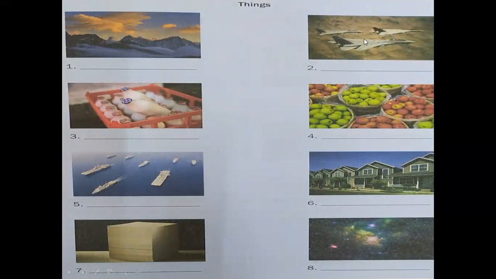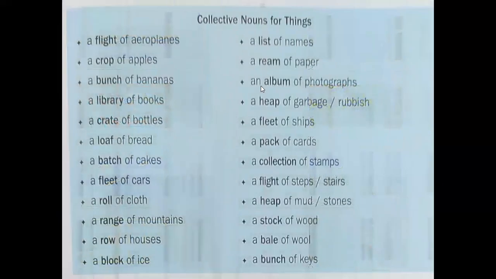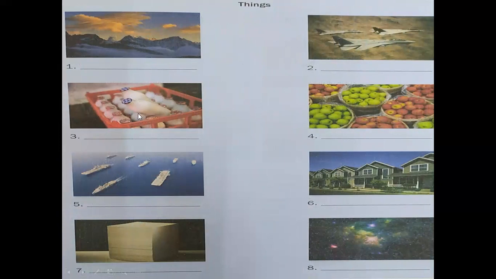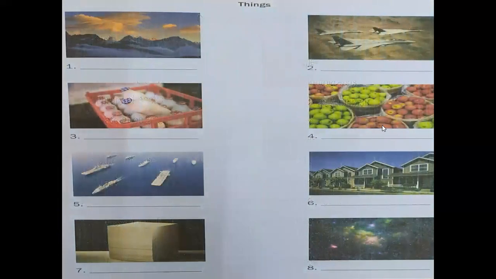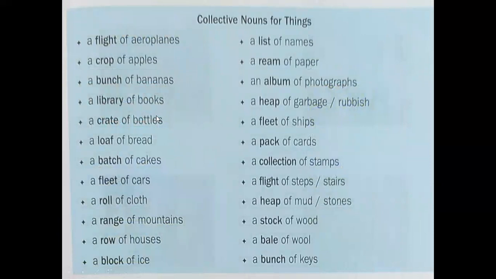Here, for this picture, which noun is correct? Pick out the right answer, a flight of aeroplanes. Here we have bottles. Which is the correct one? A carrot of bottles. Here we have apples. So, a group of apples.